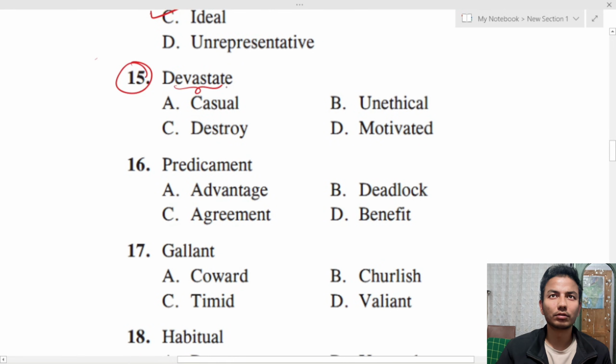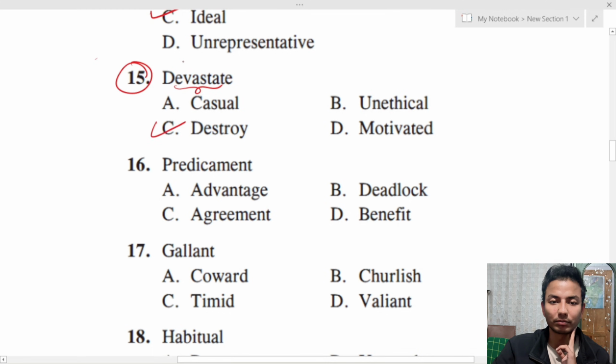Okay, so in a sentence we can write, we are devastated for what happened to him. Okay, it means we are moved or we are sad. Okay, so the correct meaning of the word devastate here is destroy.